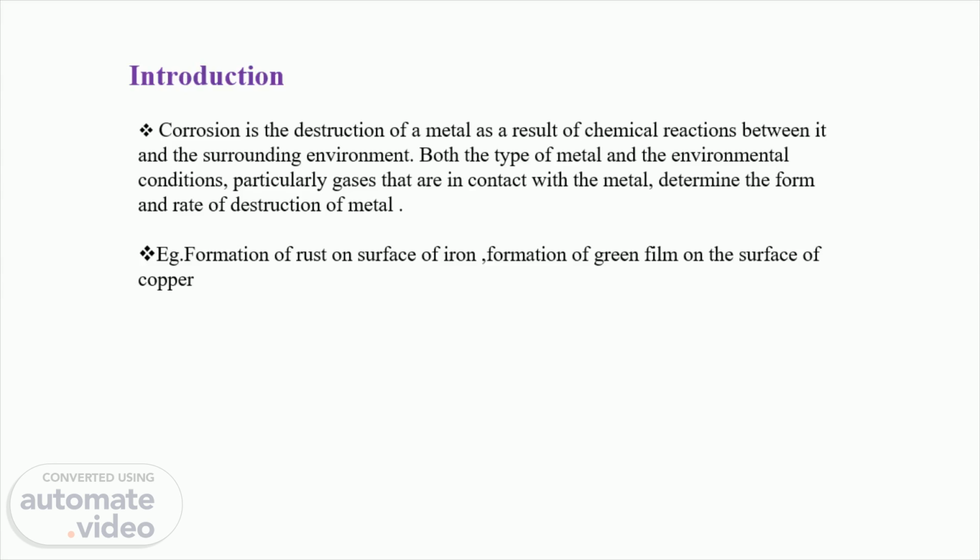So there is tremendous loss due to the corrosion process, like the loss of efficiency of the process, and the life of equipment and machinery gets reduced. There is a probability of plant shutdown, or a possibility of accidents and hazards. So it is very important that we should know the mechanism of corrosion so we can minimize loss due to the corrosion process. So this is the example of corrosion, formation of rust on the surface of iron, or formation of green oxide film on the surface of copper.